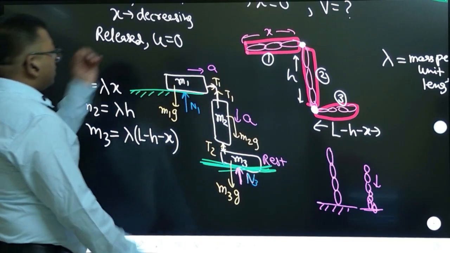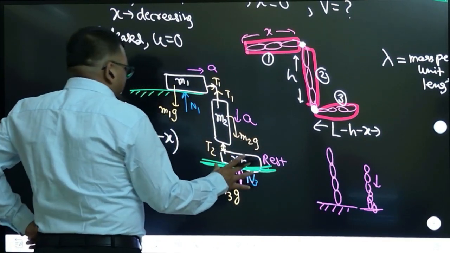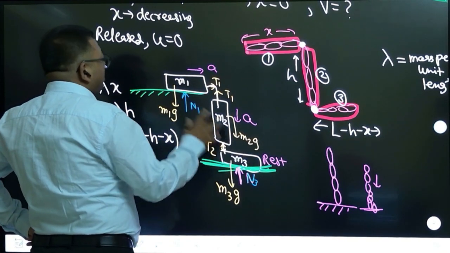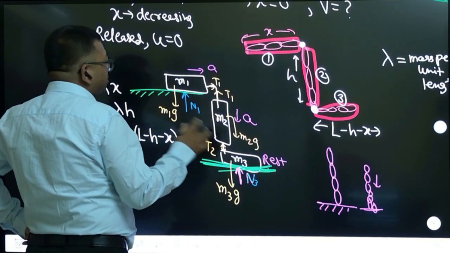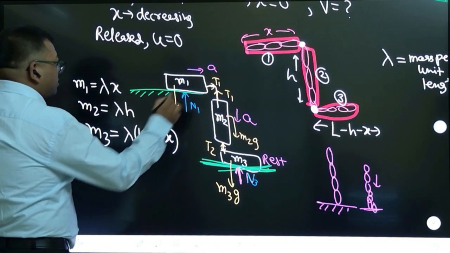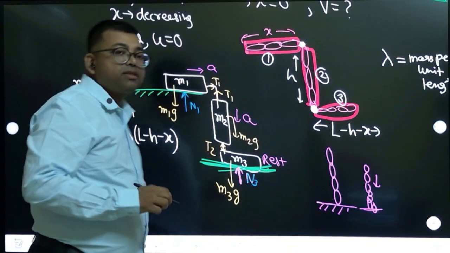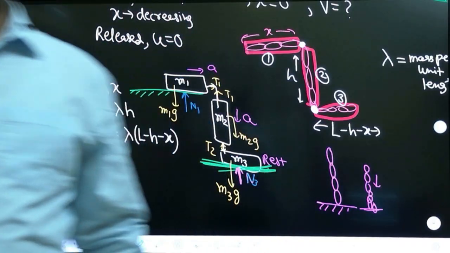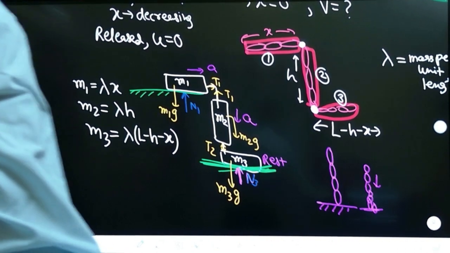Right, so this is at rest, and these two are moving. We need to calculate their velocity. So let us say that there is acceleration happening because of the tension force. So let us study the first mass. If you study the first mass, the only force acting is the tension force T1.